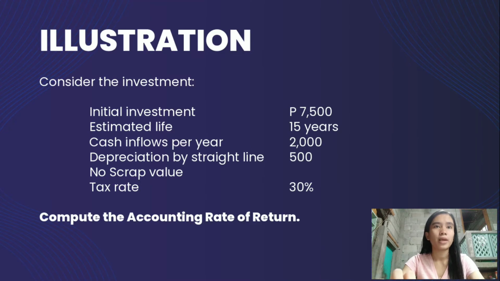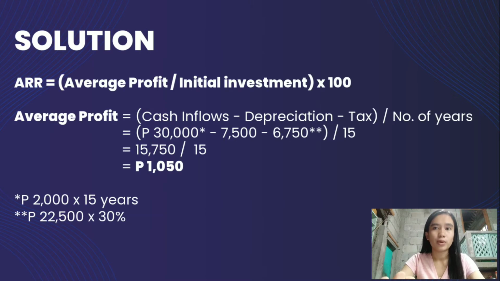So to better explain, here is an illustration which has the given initial investment of 7,500, estimated life of 15 years, cash inflows per year of 2,000, the depreciation is by straight line and no scrap value, and with a tax rate of 30%. So we are tasked to compute the accounting rate of return. To solve this, we will just follow the formula mentioned earlier.